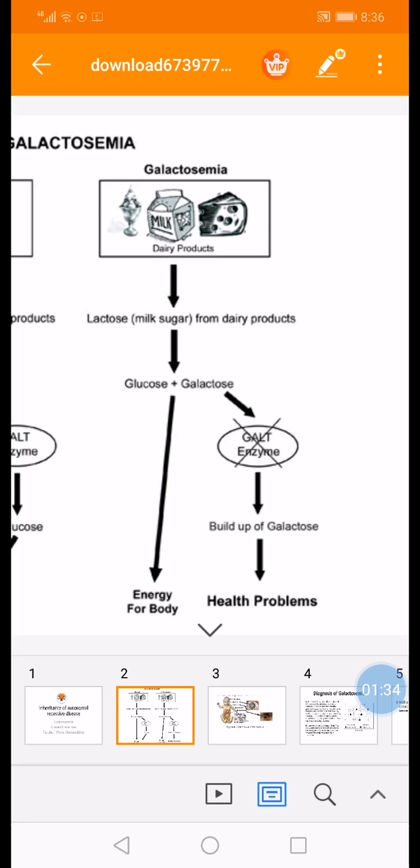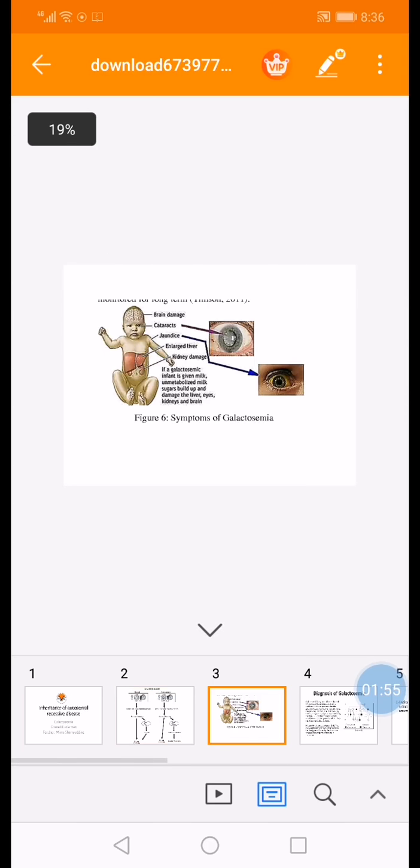Glucose is used as a source of energy for our body, and in those individuals, they have a mutated GALT enzyme or a non-functional GALT enzyme. This problem is due to a mutation in a gene located on an autosome. So galactose will build up, and this will lead to serious health problems.